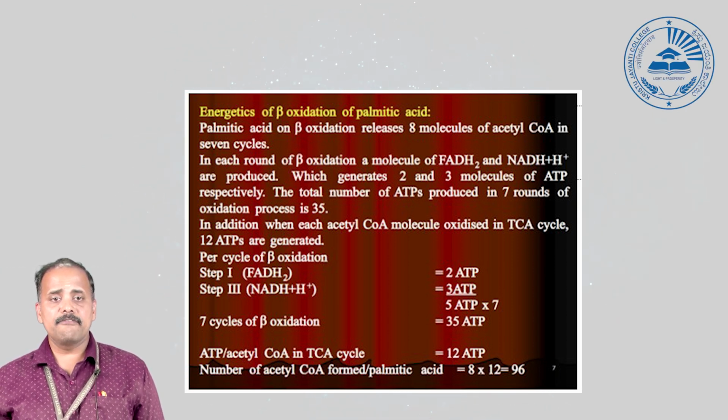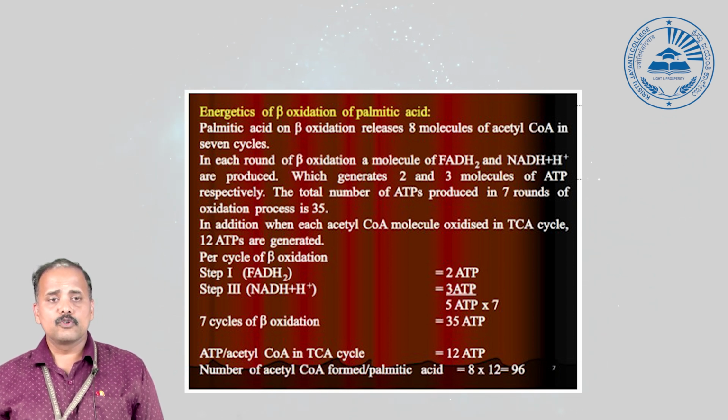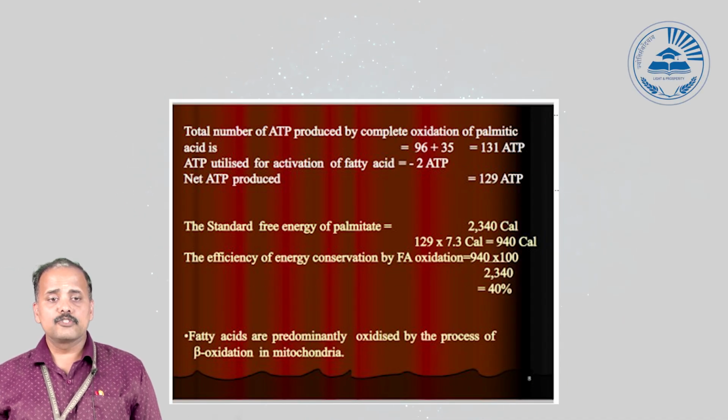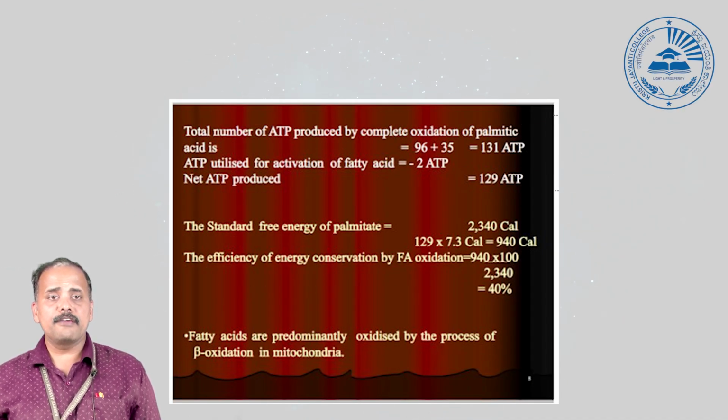In addition, each acetyl CoA is oxidized by the TCA cycle, generating 12 ATPs. In step 1, where FADH2 is involved, 2 ATP are produced, whereas in step 3 of the beta oxidation of fatty acid, where NADH plus is involved, it produces 3 molecules of ATP. So totally it produces 5 ATPs, and for 7 cycles it is considered as 35 ATPs.